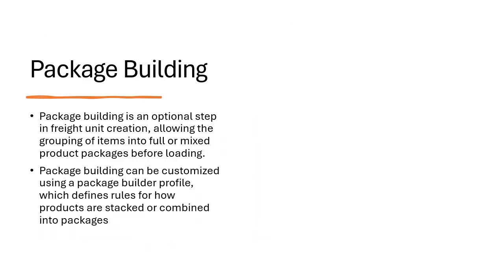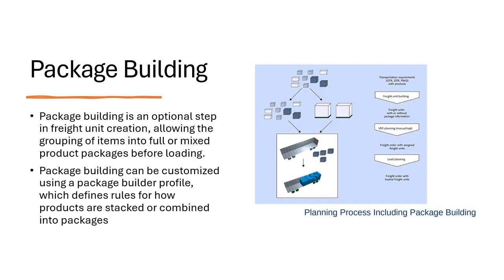Next is package building. This is a very important step where items in freight units are grouped into packages like pallets, which simplifies load planning and also ensures that vehicles are loaded more efficiently. And this figure shows the planning process from freight unit creation to package building and load planning. This also emphasizes the role of package building in optimizing how items are loaded onto the vehicle.